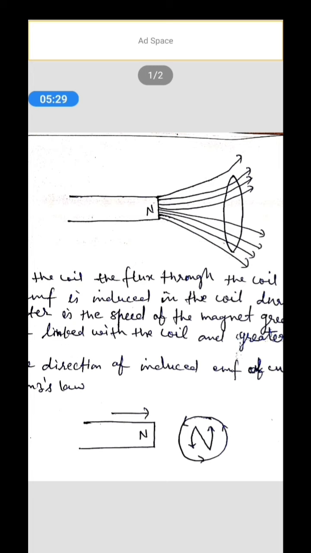This is only possible when the nearer face of the coil acts as a magnetic north pole and the induced current flows in the coil in an anti-clockwise direction. Then the repulsion between two similar poles opposes the motion of the magnet towards the coil.